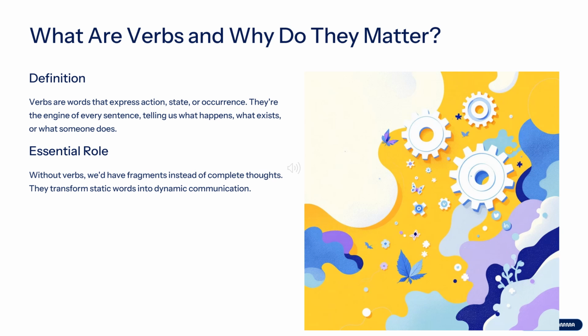Verbs are words that express action, like walk, eat, sit, and state or occurrence. Here state refers to possession, identity, or any feeling. For example, I am a teacher. In this sentence, am is showing the identity. I have a car. In this sentence, have shows possession.